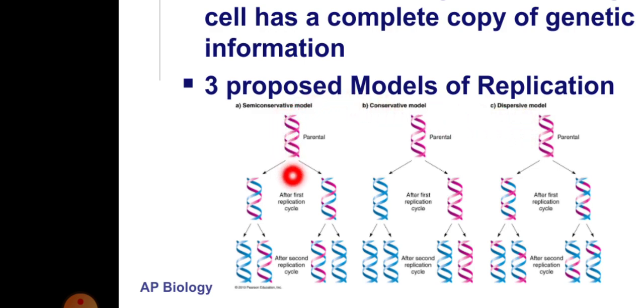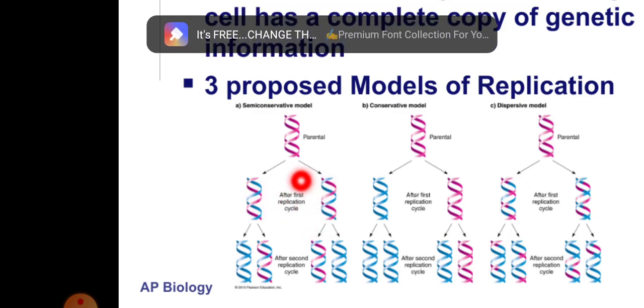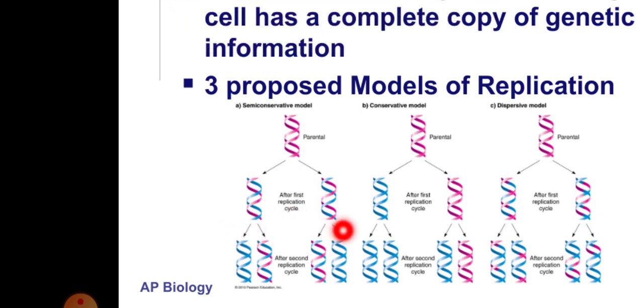The semi-conservative model is the highly acceptable model, in which the parental DNA is divided into two daughter DNA, in which half is the parental DNA and half is newly synthesized DNA. In the first replication cycle, we get two daughter DNA. In the second replication cycle, the two daughter DNA replicate again. It forms four daughter DNA.